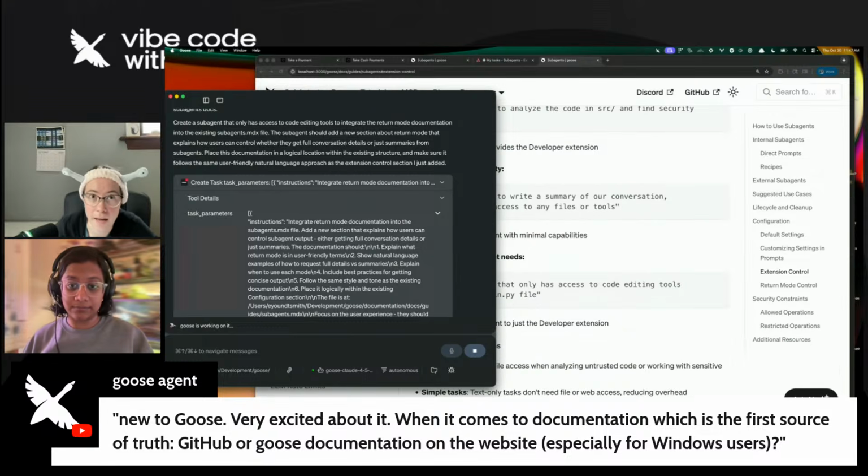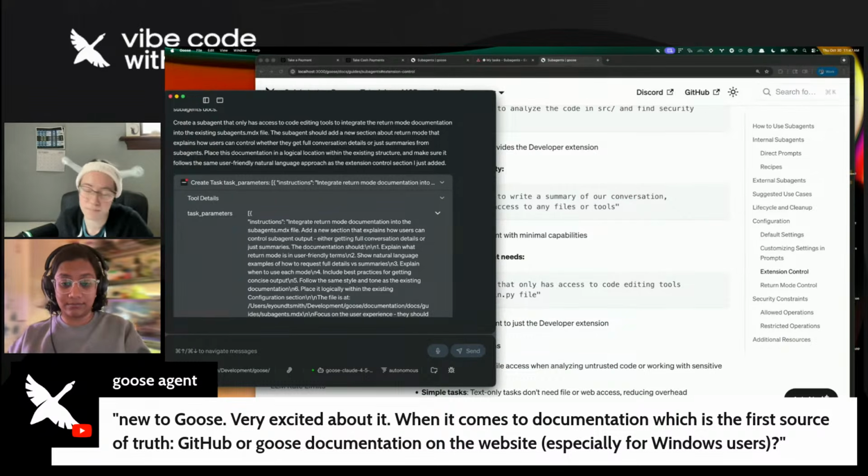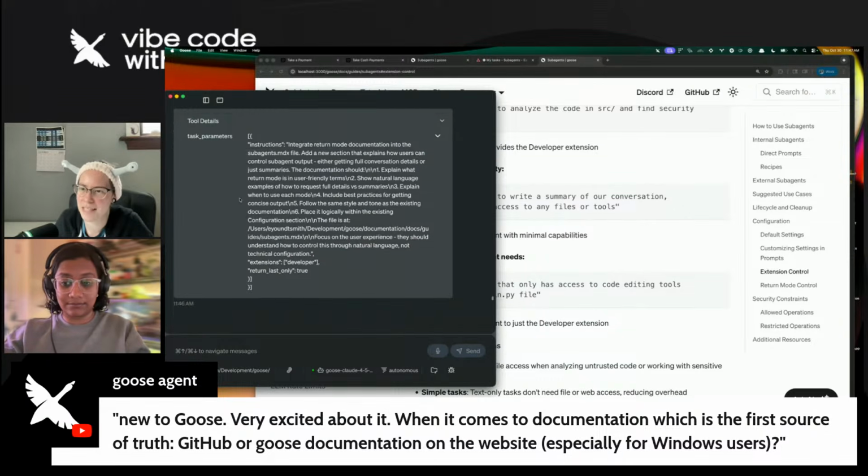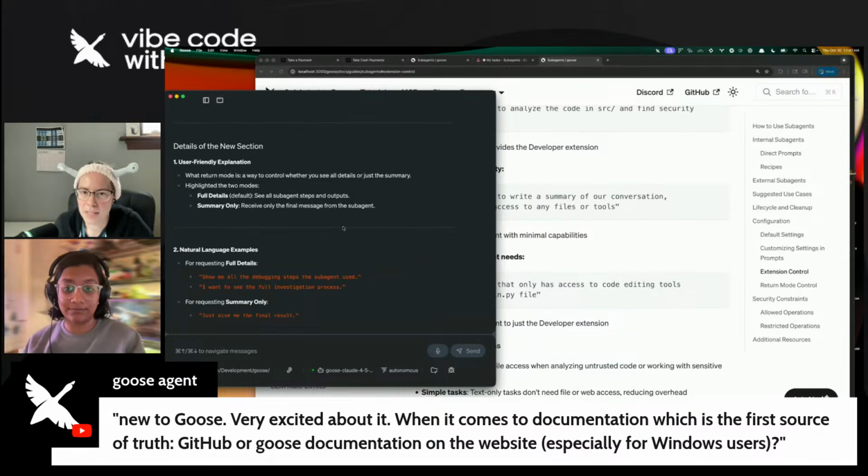For Windows users, I have not spent any time trying to use Goose on Windows, full disclosure. But our doc team is definitely working on those docs. We have documentation for Windows users that does get updated very frequently when people testing it figure out new things that need to change. So I would say the GitHub, the Goose source code, is the source of truth for sure in what Goose does specifically, but we do our best to keep the documentation as up to date as possible with all these new features.